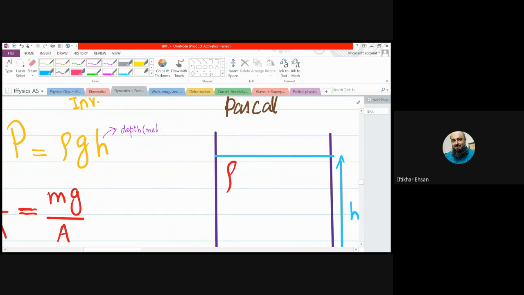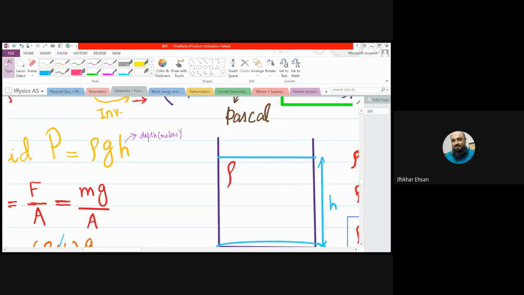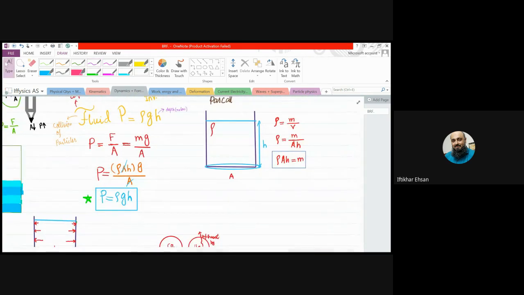Mostly it will be given in centimeters in different situations. So, first of all, we are having a liquid fluid of density rho, and the container is uniform with a base area of A, area of cross section, and the depth of the liquid is H. Saying height technically is not correct.